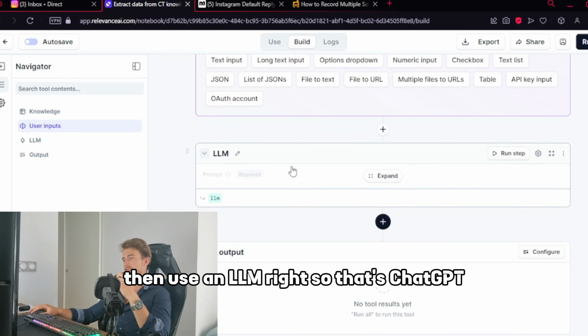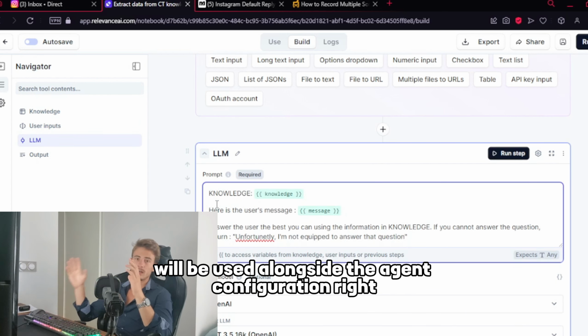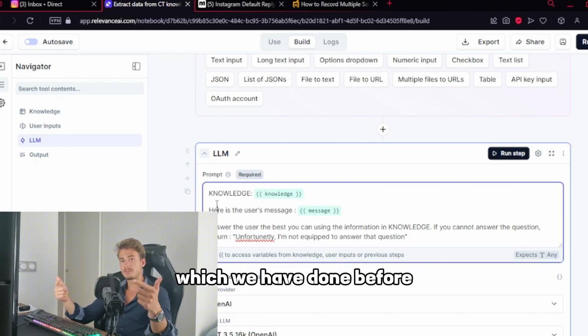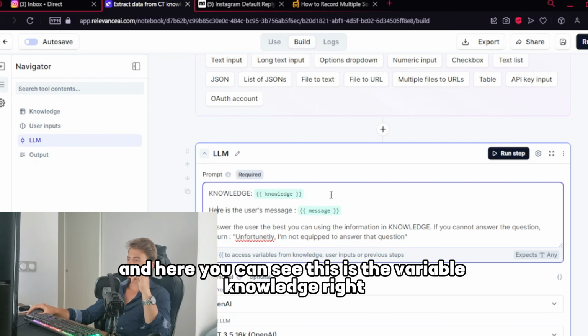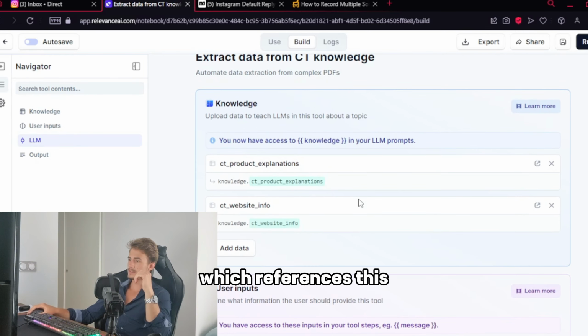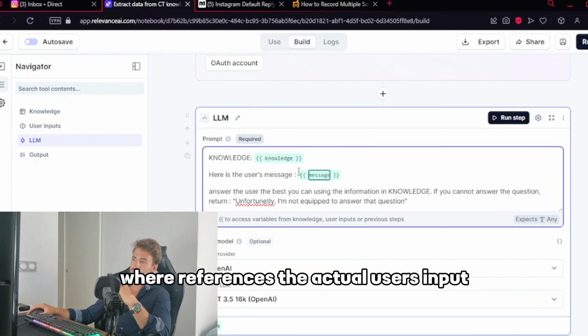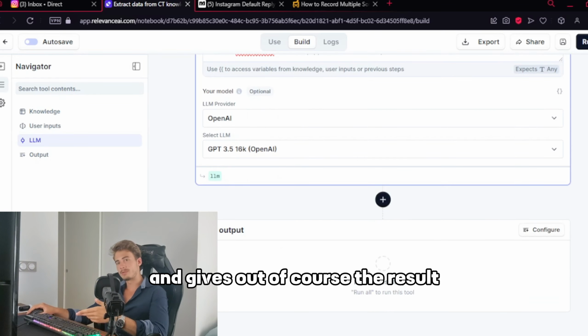Then you use an LLM, right? Let's say it's GPT. And here is the exact prompt. This, of course, will be used alongside the agent configuration, which we did before, which gave it the exact context, tone, and task. Here you can see this is the variable knowledge, which references this, and here is the variable message, which references the actual user's input, and it gives out, of course, the result.